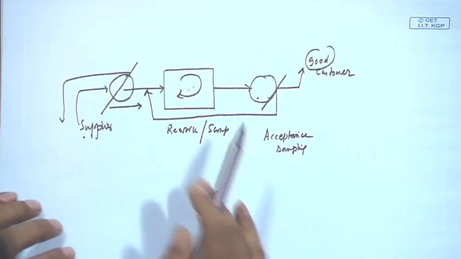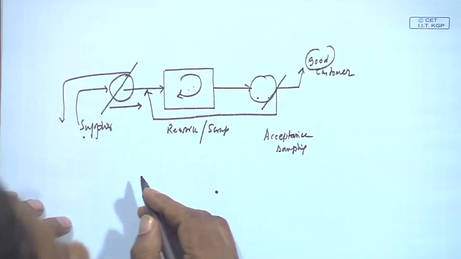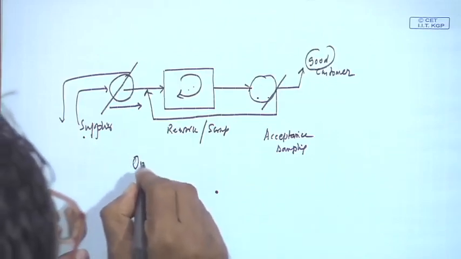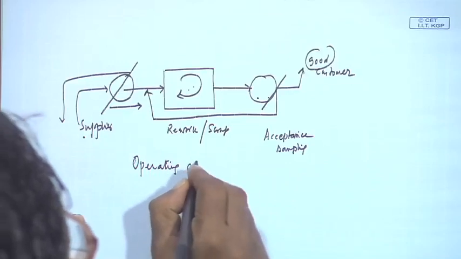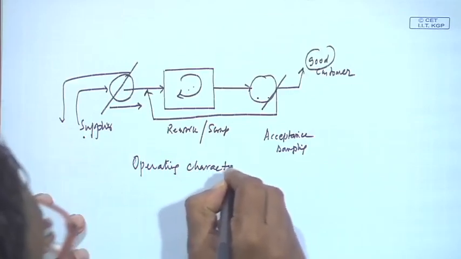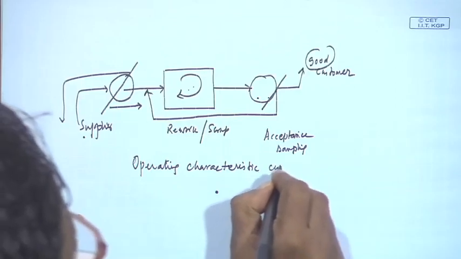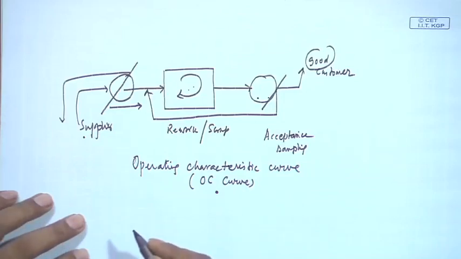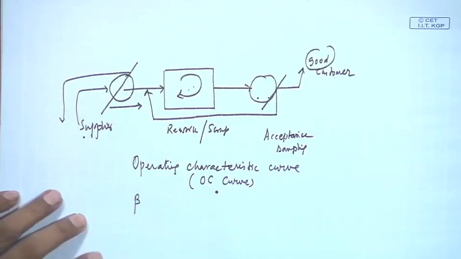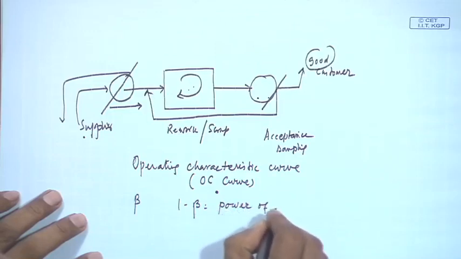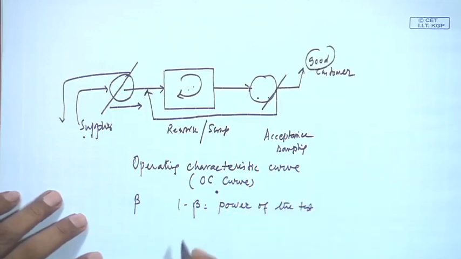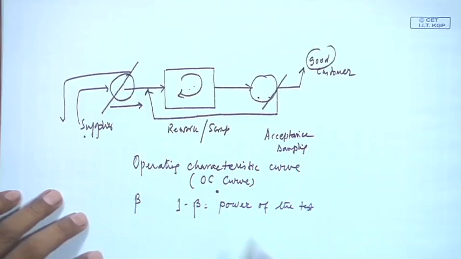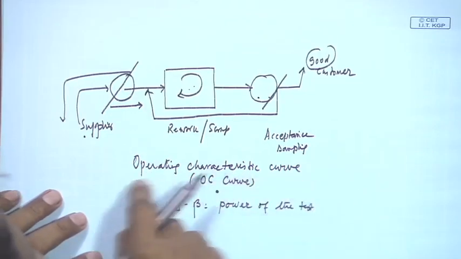Another issue you can go through if you find time is the operating characteristic curve, popularly known as the OC curve. We say that type 2 error is beta error and 1 minus beta is the power of the test. This operating characteristic curve can be understood through an example.